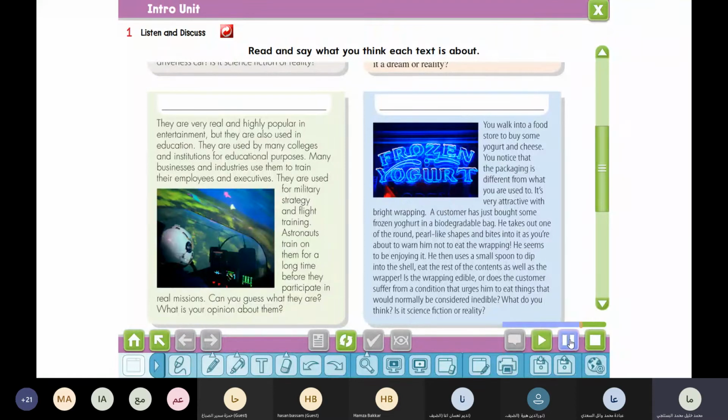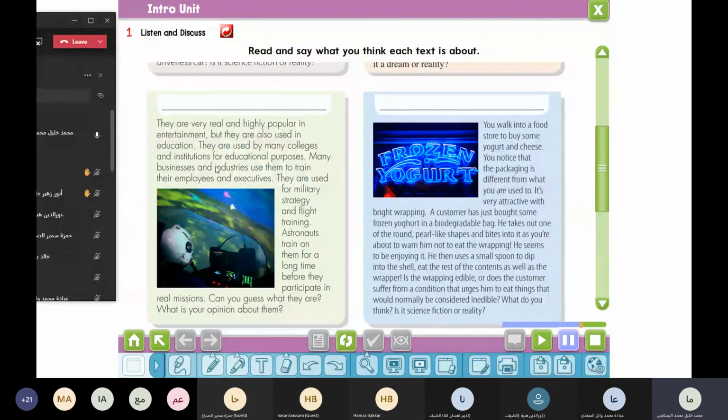Okay, you realize that here the place is a supermarket, talking about something which is strange for us, talking about packaging or wrapping. But the wrapping here is what? Strange. Maybe it can be what? Eaten. Let us say edible. The wrapping is edible. Now, what do you mean by wrapping? What do you mean by wrapping? Like the plastic cover that covers something.